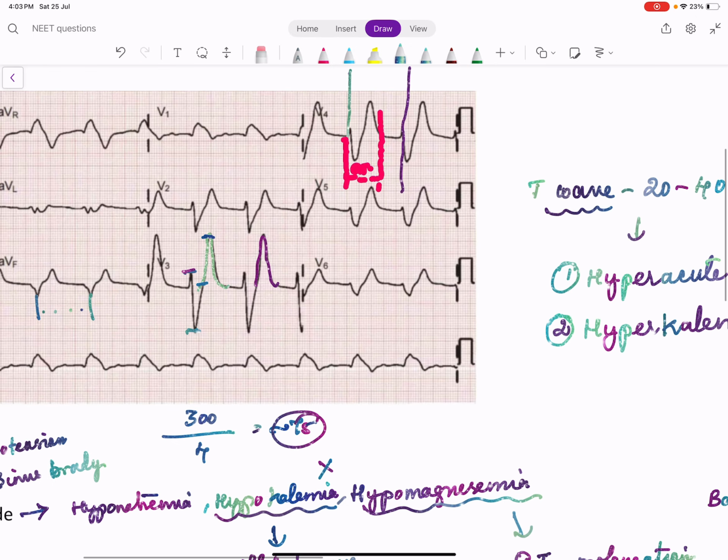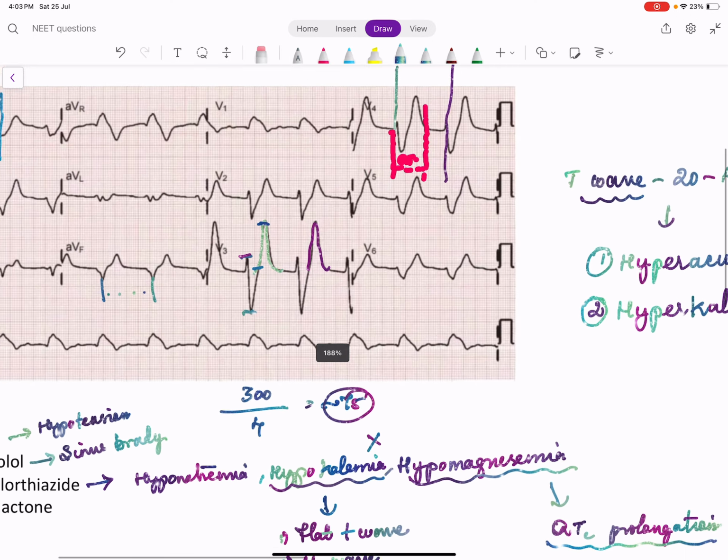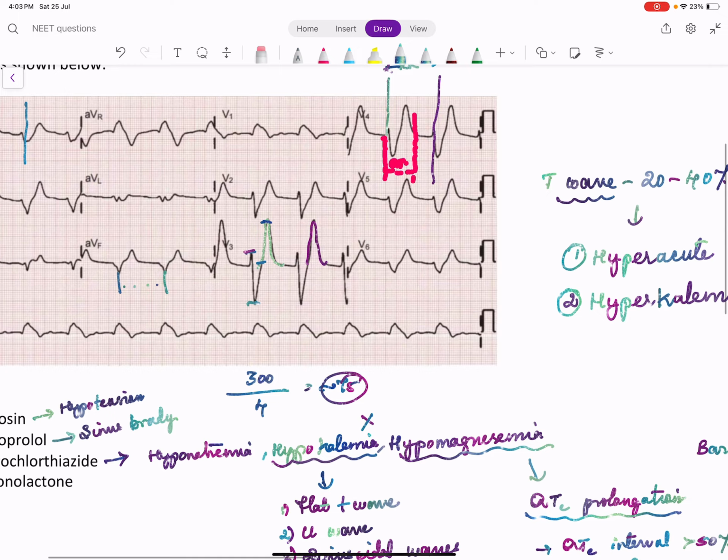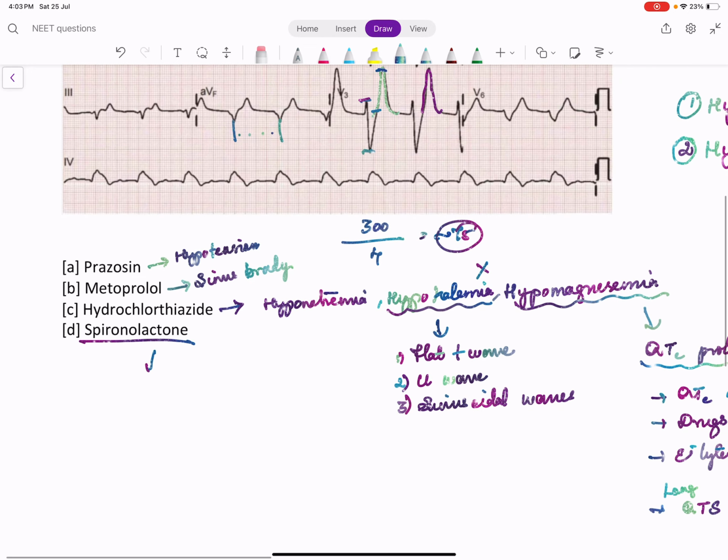So here QT prolongation is not that much marked by the visual assessment. What is very clear is there is a tall T wave. So spironolactone, one of the side effects is hyperkalemia. If you remember another side effect, it is one drug which causes gynecomastia.